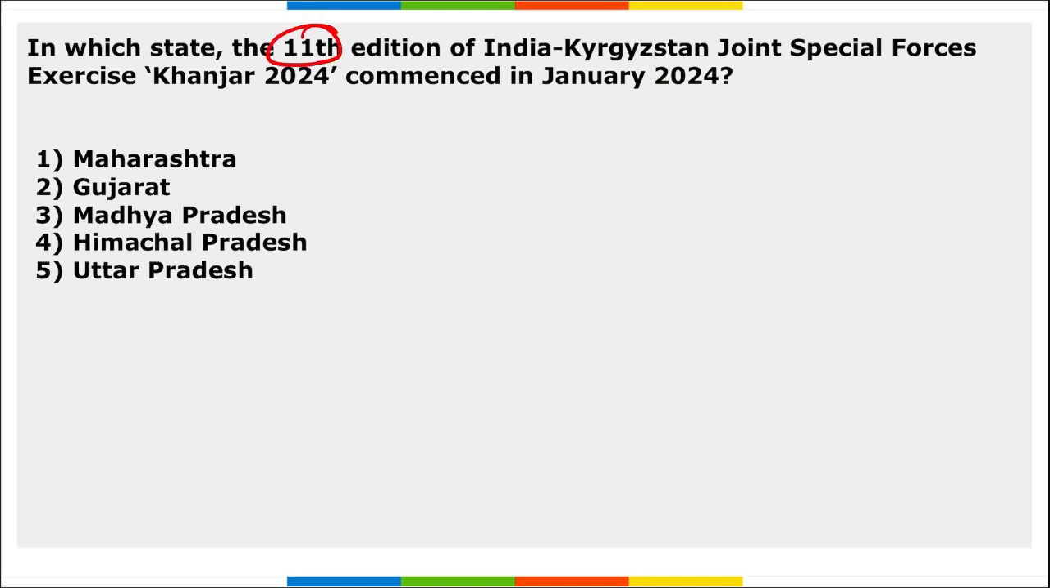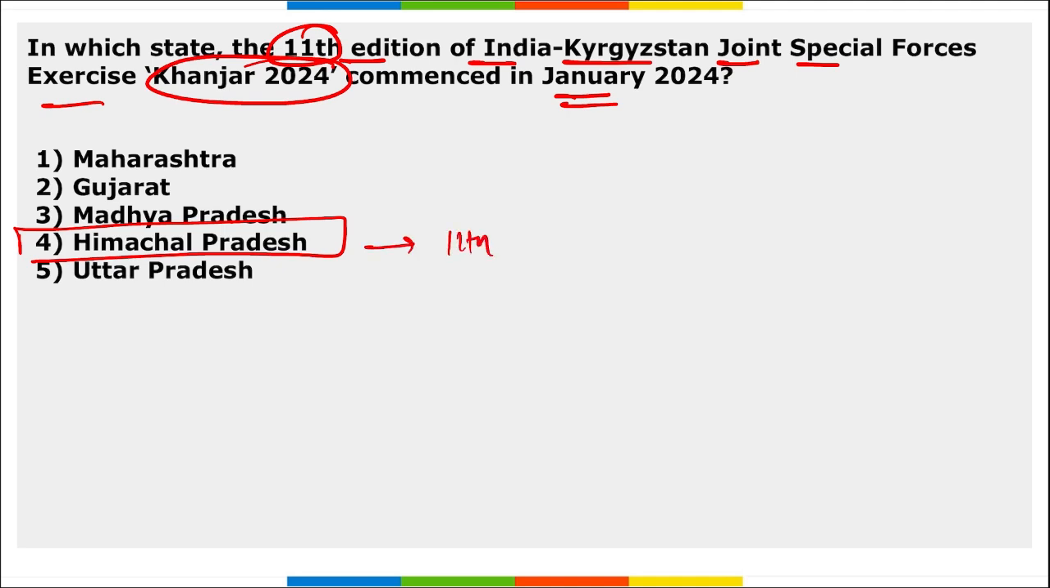Next, in which state was the 11th edition of India-Kyrgyzstan Joint Special Force exercise Khanjar commenced in January 2024? So it is Himachal Pradesh. Right, in Himachal Pradesh the 11th edition of exercise Khanjar was held between India and Kyrgyzstan. Correct, in Himachal Pradesh it was held.